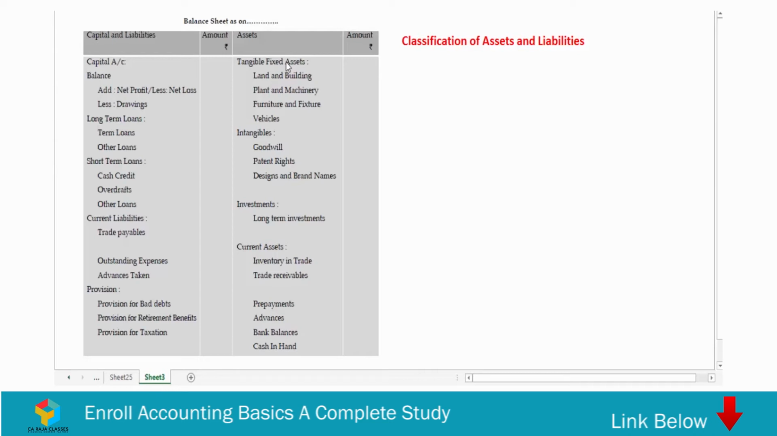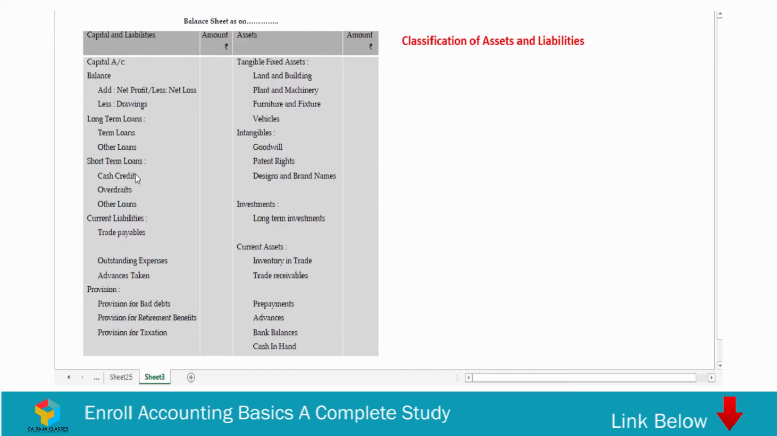Similarly, the liabilities of the business can be divided into two. I mean the liabilities which have to be repaid within a period of 1 year. So they can be under short-term loans, they can be under current liabilities, they can be provisions. So these three items are something which have to be repaid within a period of 1 year, okay.